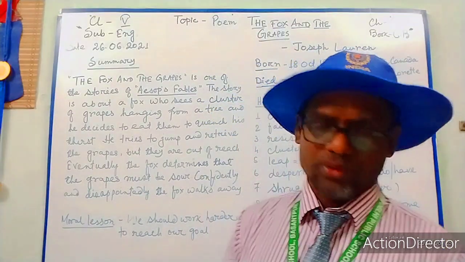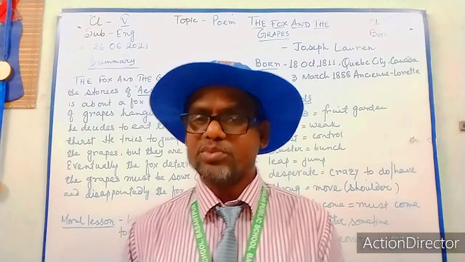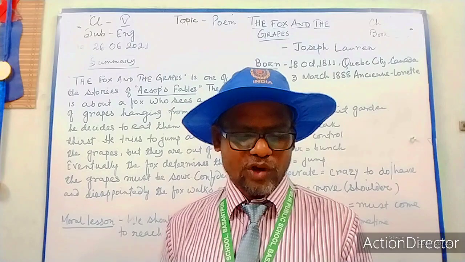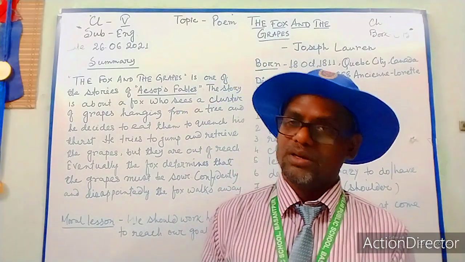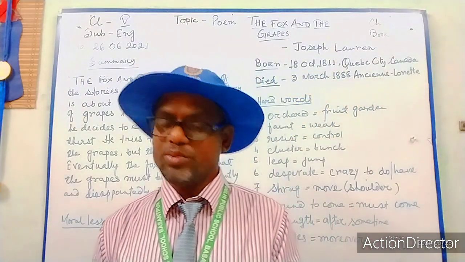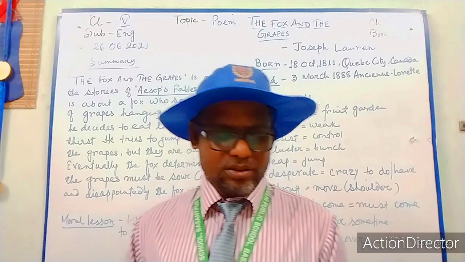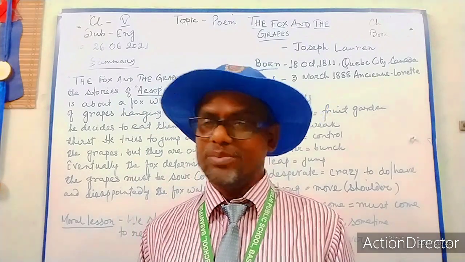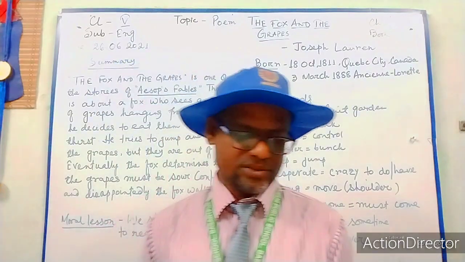Next, there are optional questions. 3 options are given. Which option will be correct? What does the fox mean when he says that the results were much the same? 3 options are given. The right option will be what? The fox could not reach the grapes. Okay. Next, the purple cluster means what? The answer will be the purple colored grapes.